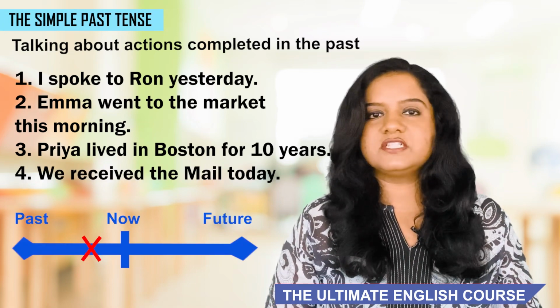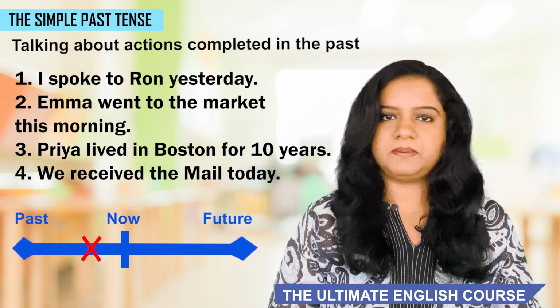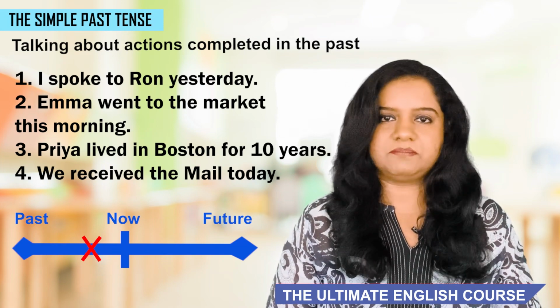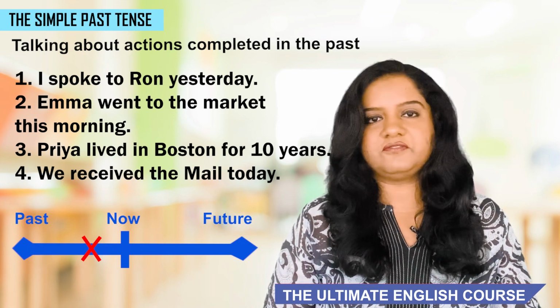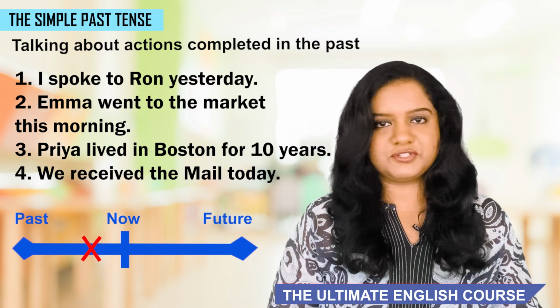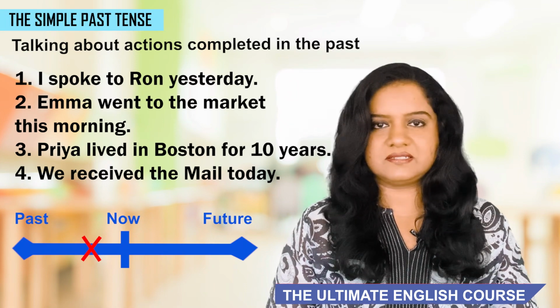We can see that in all these four sentences, the action happened in the past, that is, at some point before now, and we usually know when it happened. So there is always a time reference in the simple past. It's either directly mentioned or it's understood. Let's look at the form of these sentences.